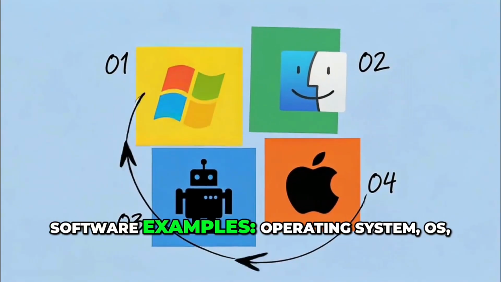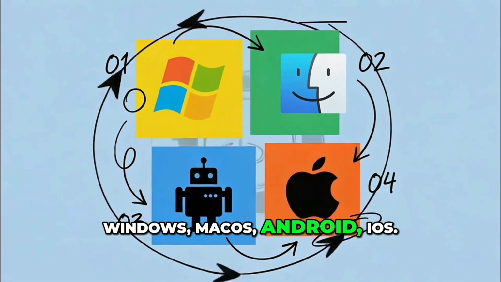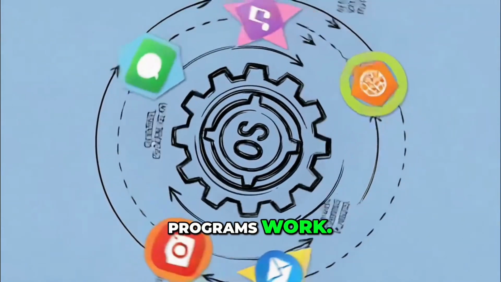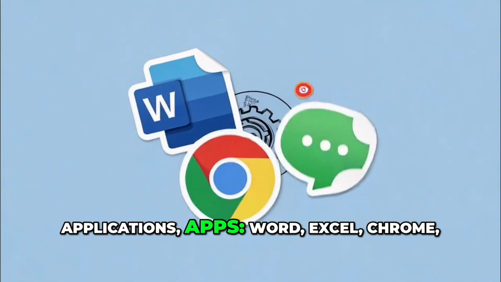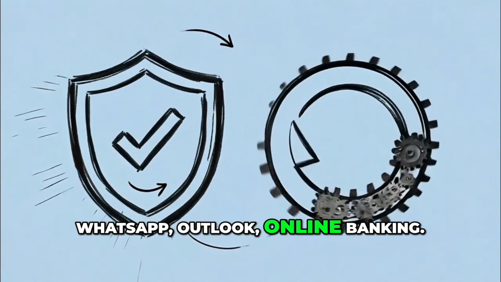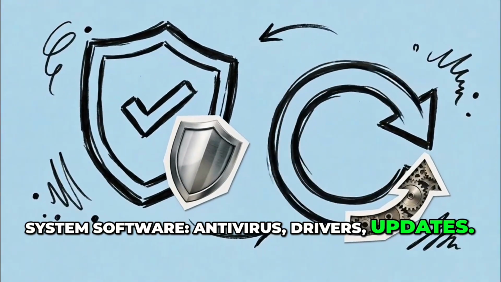Software examples: operating system (OS), Windows, macOS, Android, iOS. The OS runs the device and lets other programs work. Applications (apps): Word, Excel, Chrome, WhatsApp, Outlook, online banking. System software: antivirus, drivers, updates.